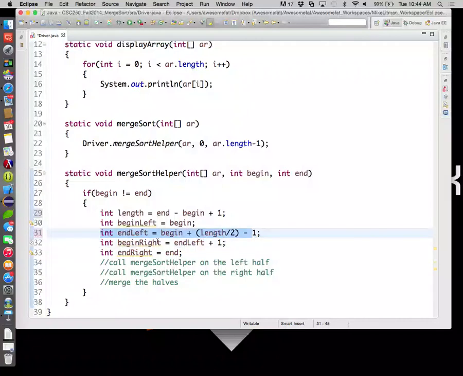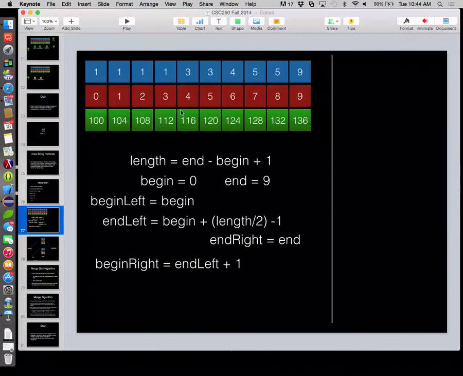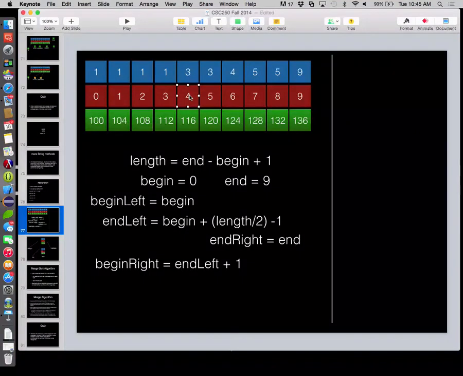Begin right will be whatever that is plus 1. That's the beginning of the second half of the list. So back to our picture here. If end left is that guy, begin right will be that guy, 4 plus 1. If end left is this guy, begin right will be that guy.